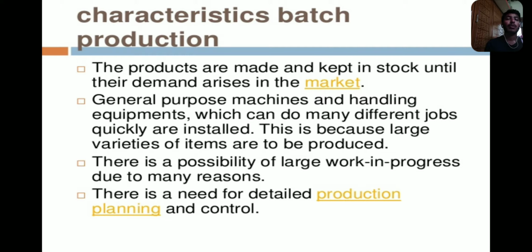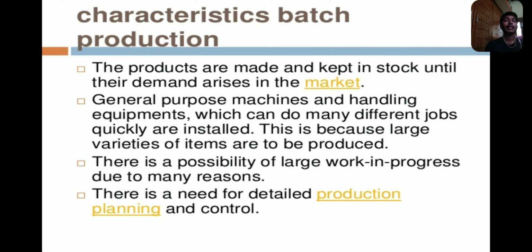There is a possibility of large work in progress due to many reasons. Once the product is developed and is successful in the market, the work in progress is very large. Why? Because customer satisfaction is very important for the product. If the customer is satisfied with our product, then automatically the production should be very large.